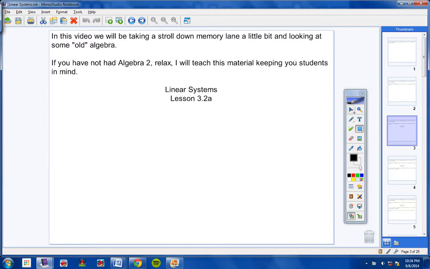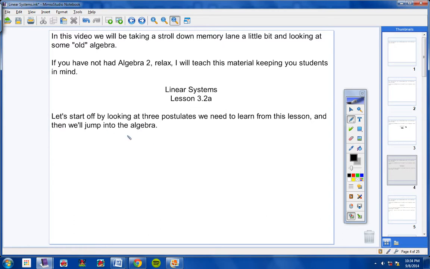Your heading today is called Linear Systems. Please copy that in your notes, Linear Systems. And the lesson today is 3.2a. We are covering half of the lesson today and then half of the lesson later on. Okay, so 3.2a, and include today's date in your notes if you would, please. Include today's date if you would. Linear Systems, lesson 3.2a, and include today's date.